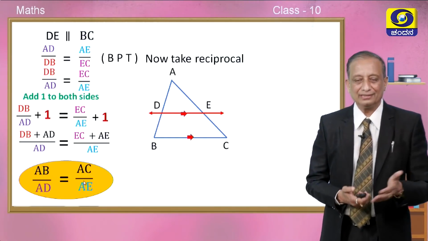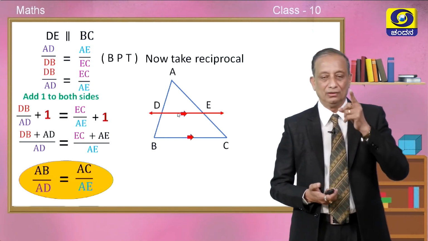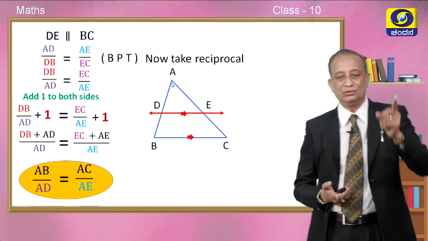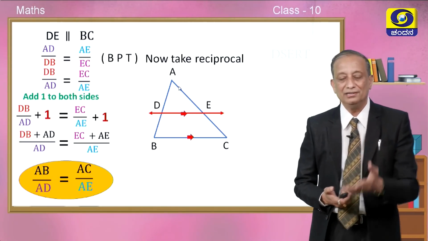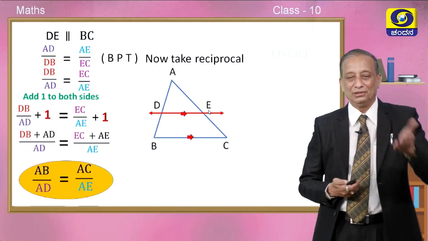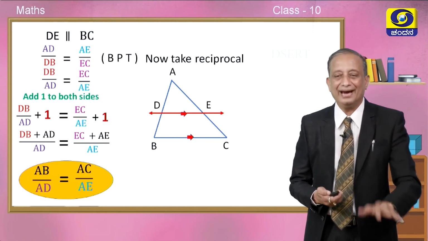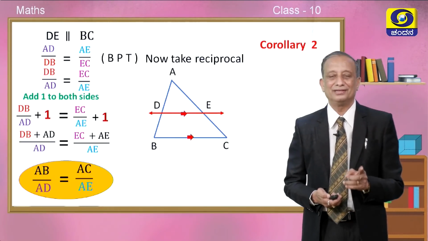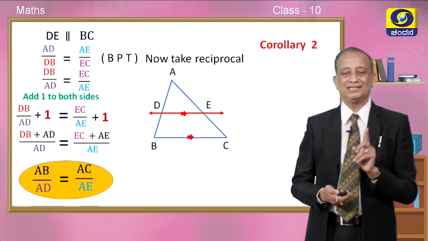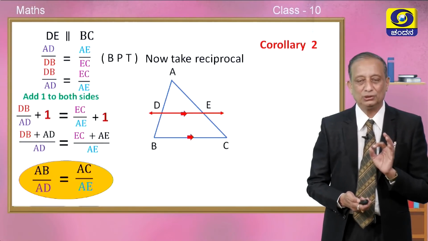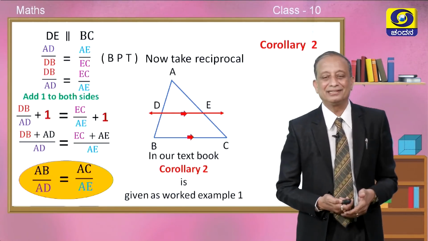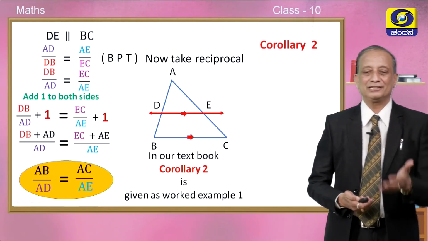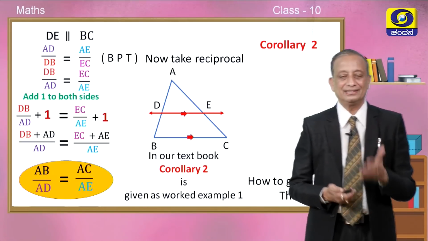Look at the figure and try to understand this proportion. Look at the side AB divided by the segment AD is equal to the whole segment AC by AE, children. So, we took the reciprocal of BPT, then added 1 to both sides, simplified, and got another important result. From here onwards, we shall recognize this result as corollary number 2. But in our textbook, children, corollary number 2 is given as worked example number 1. Please open the textbook later and try to understand this in a better way.